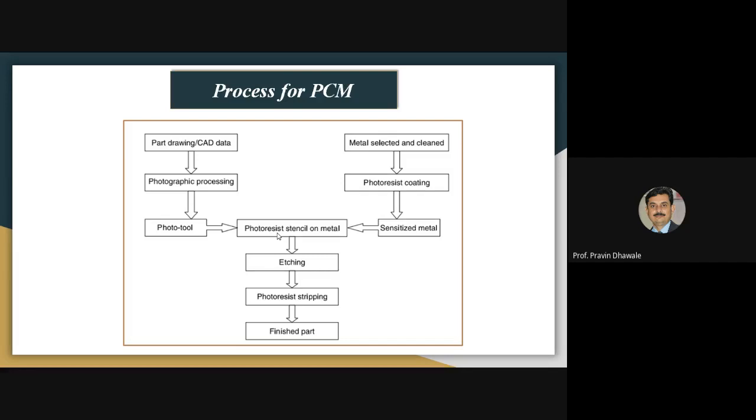After that, we carry out the photoresist stripping so that ultraviolet rays are not allowed to pass through the stripping. And finally, you get the finished product of the particular drawing that you have drawn by using the CAD software. So in this way, the process of photochemical machining is carried out.